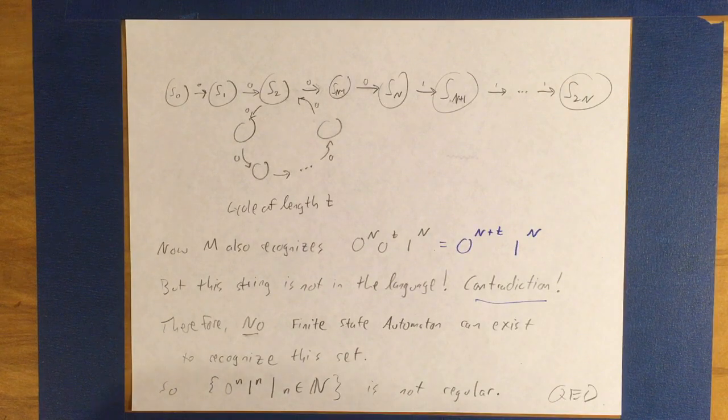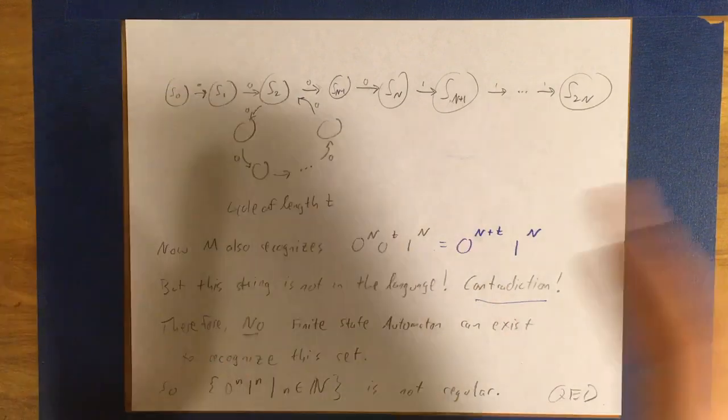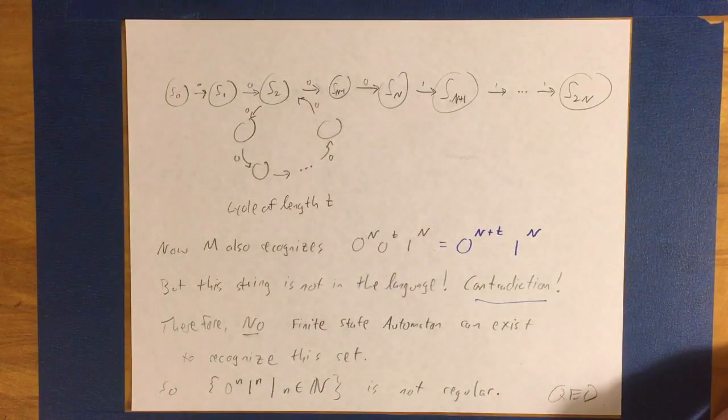So, this is the proof of the way it's laid out in the book. Another way to conceive of this is essentially if you need to have a finite number of states, but you could have an arbitrarily large value of lowercase n, right? That arbitrarily many zeros followed by exactly that many ones.